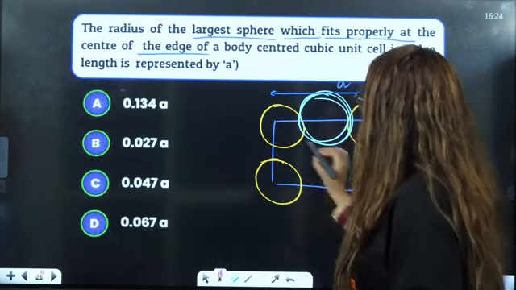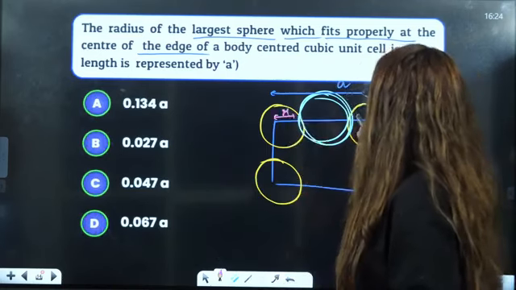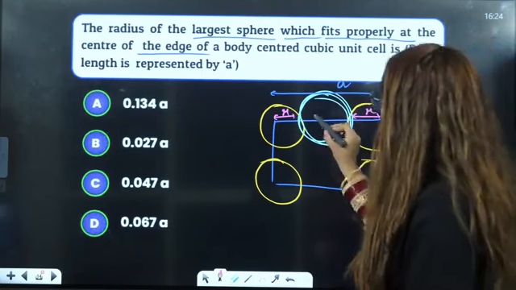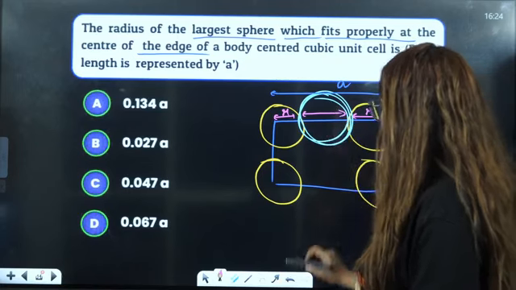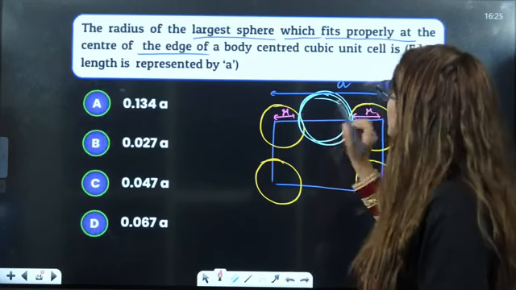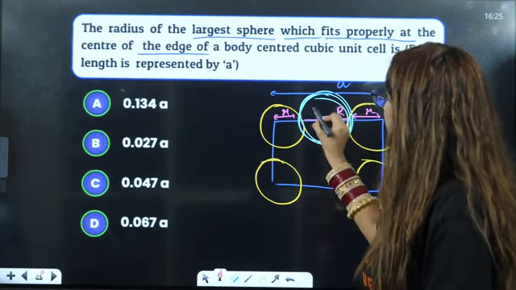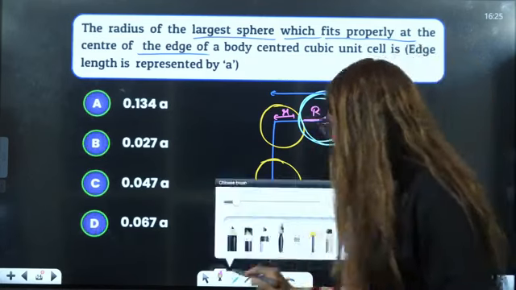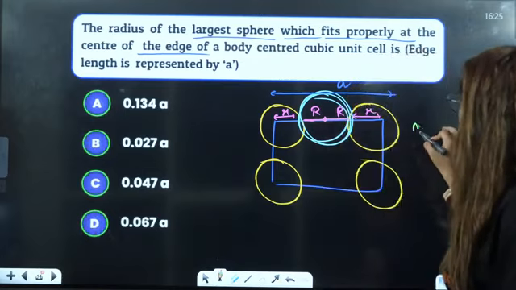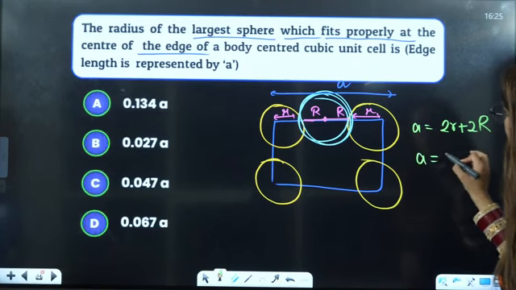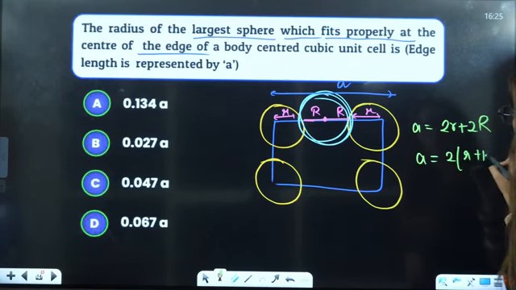Now if I say this is, let's say, R, that is the radius of the atom, right? And this is, let's say, the radius of the sphere. So that will be from here. This is R and this will also be our full diameter, that is 2R. So can I say A is equal to 2R plus 2 capital R? So A will be equal to 2R plus R.